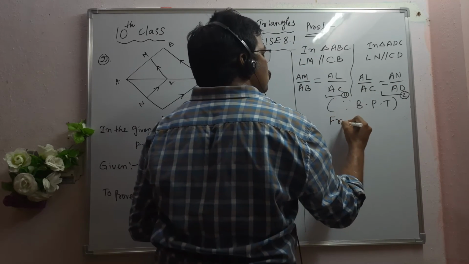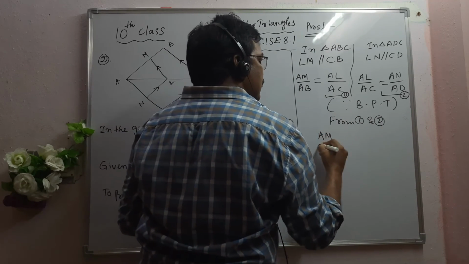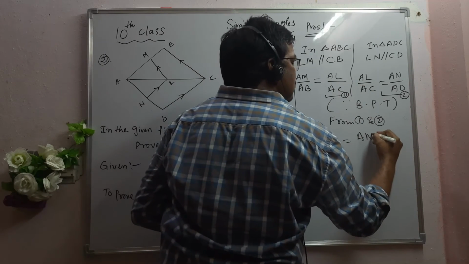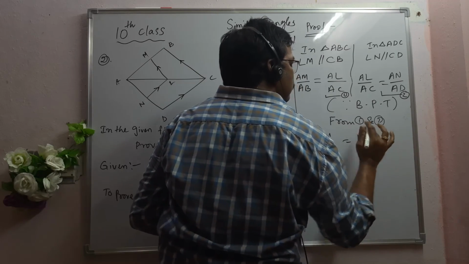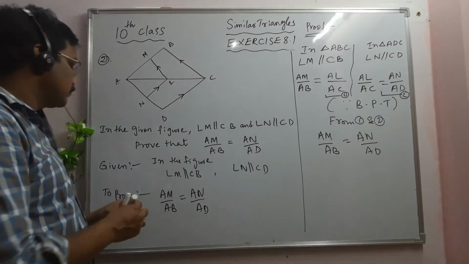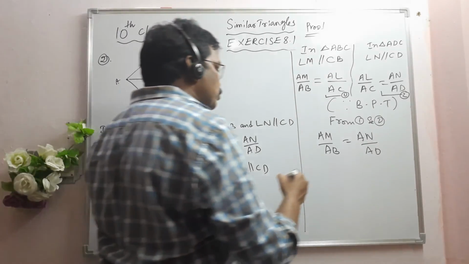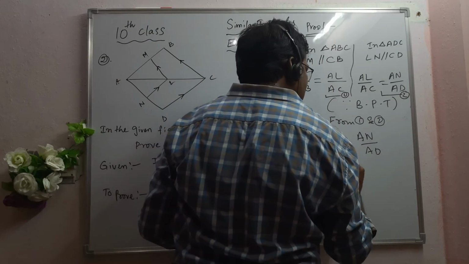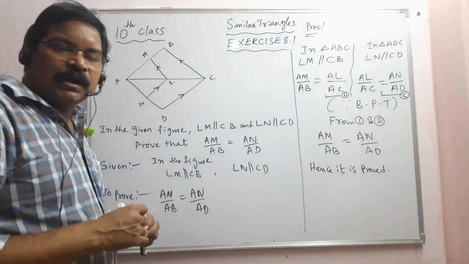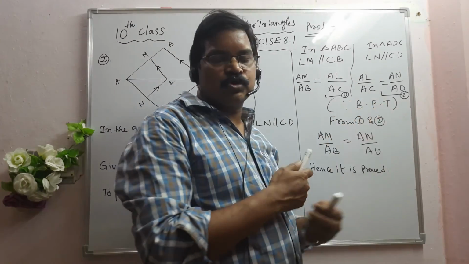So from 1 and 2, AM by AB is equal to AN by AD. What is to be proved? AM by AB is equal to AN by AD. Hence it is proved. Understand, students? Here I used the main theorem, the basic proportionality theorem.